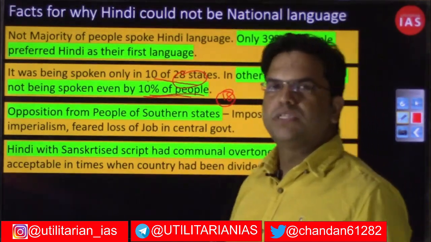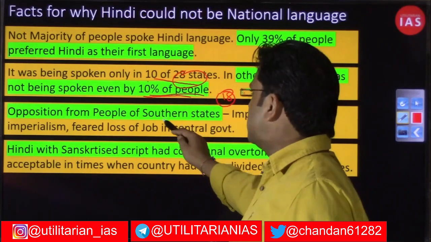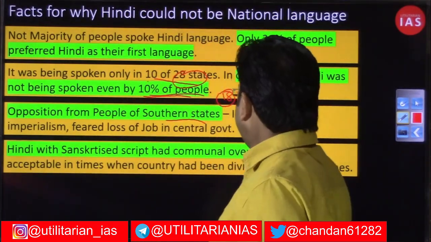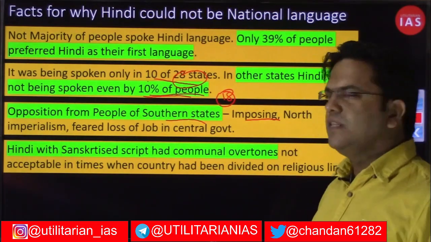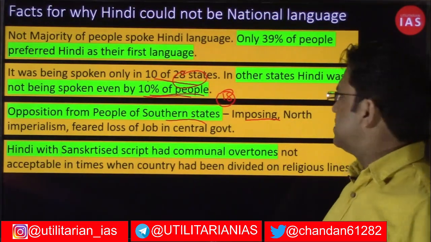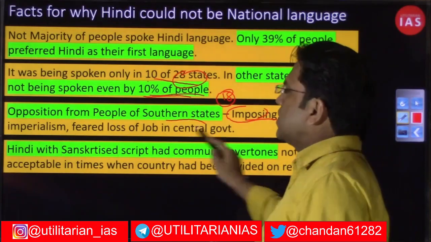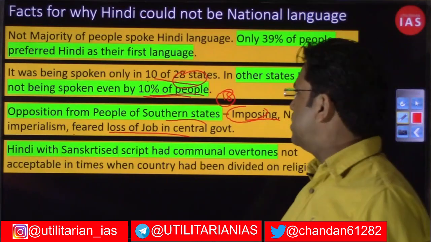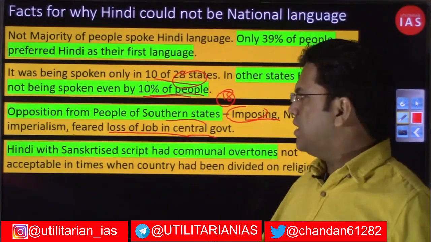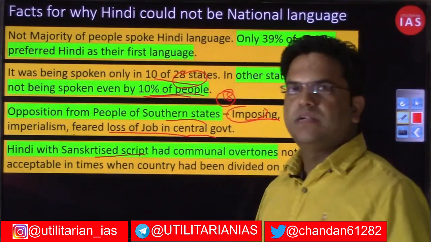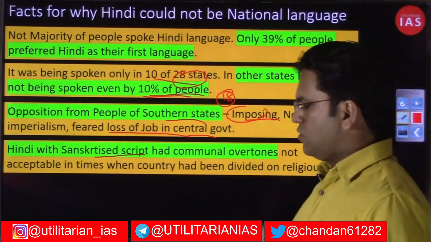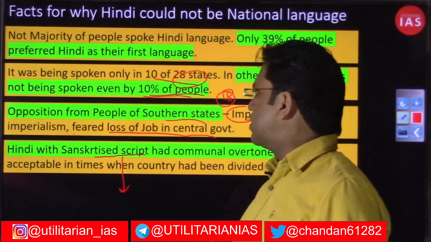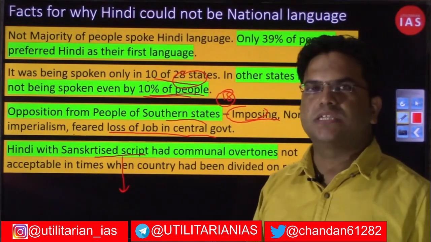Then you have the opposition from the southern states that we already talked about. Even today this opposition exists. They declared the choice of Hindi as national language to be imposition, not imperialism. The real reason was that they also feared loss of influence in the central government. Another reason was Hindi with Sanskritized script, which we already talked about. The orthodox Hindi advocates were talking about adopting Hindi in the Sanskritized version.